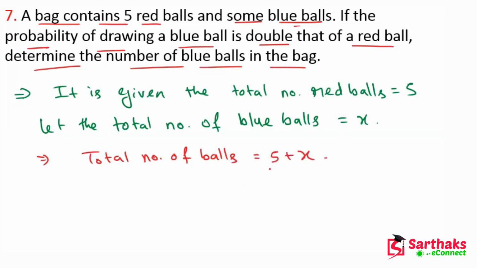Now we know that the probability of any event is equal to favorable outcomes divided by total outcomes. I hope you understand these things. First, the probability of a red ball is 5 upon x plus 5. This is our first equation.